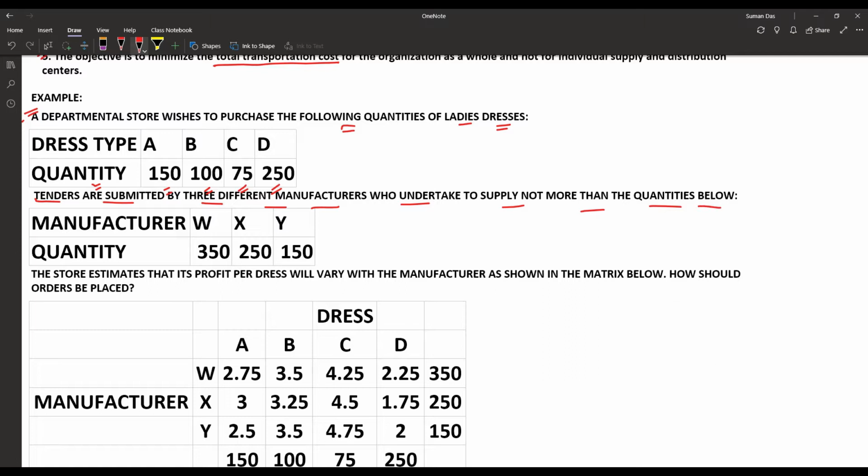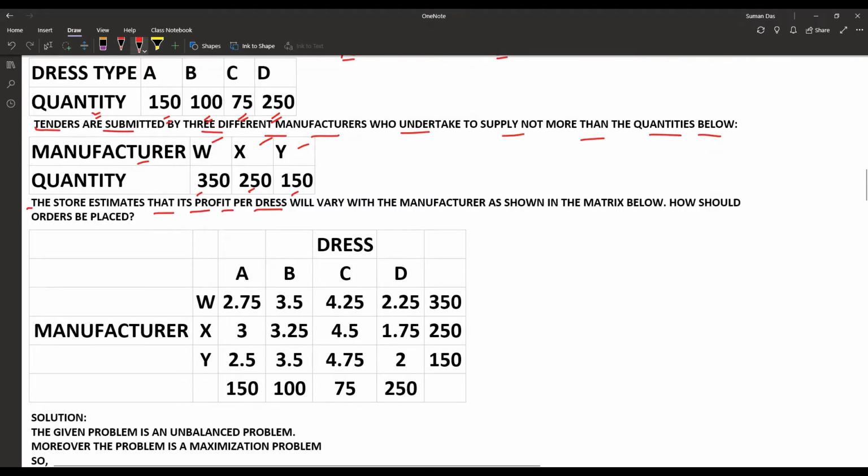The manufacturers are 3 types, W, X and Y, and the respective quantities for W, X and Y are 350, 250 and 150. The store estimates its profit per day. So the table has not been given directly, but we are constructing it here.